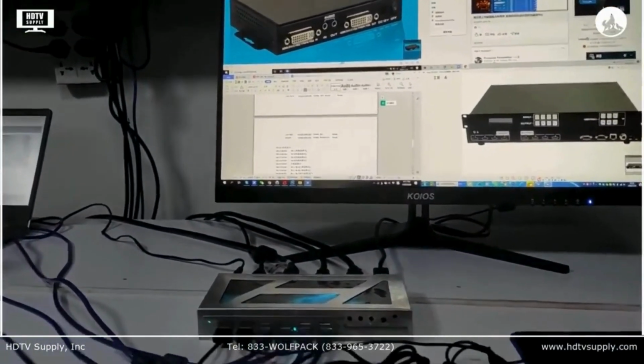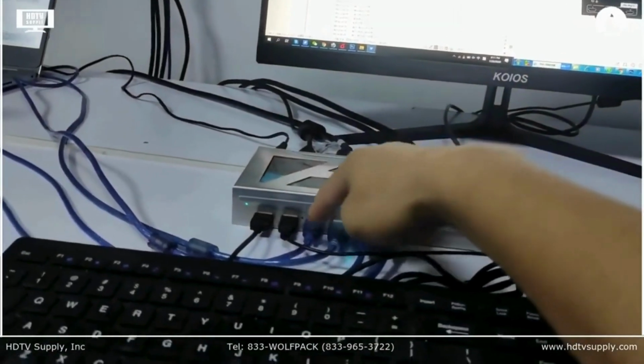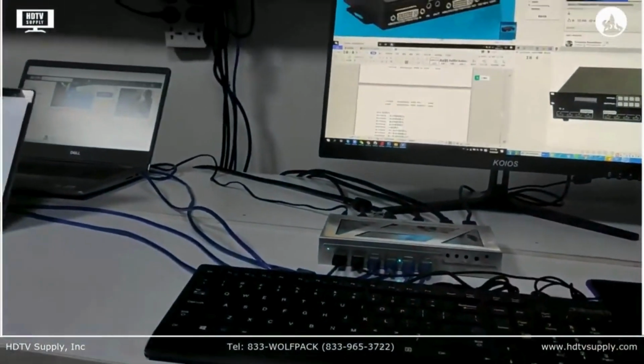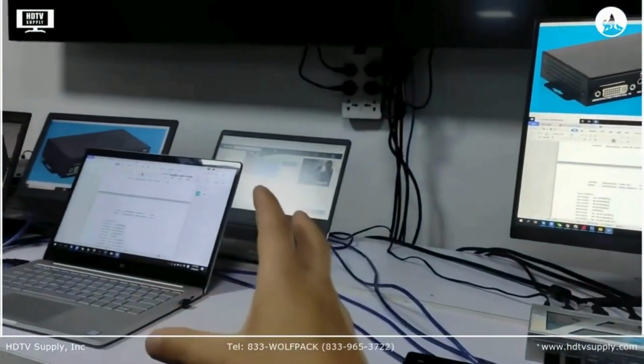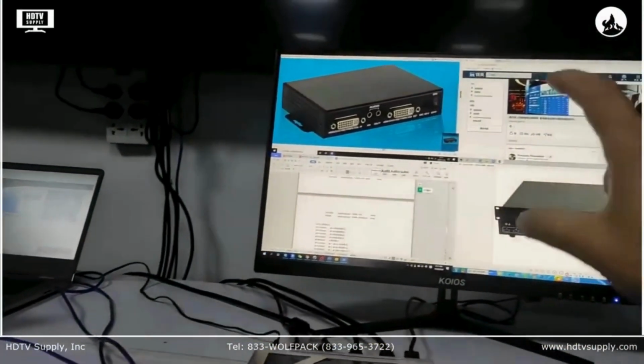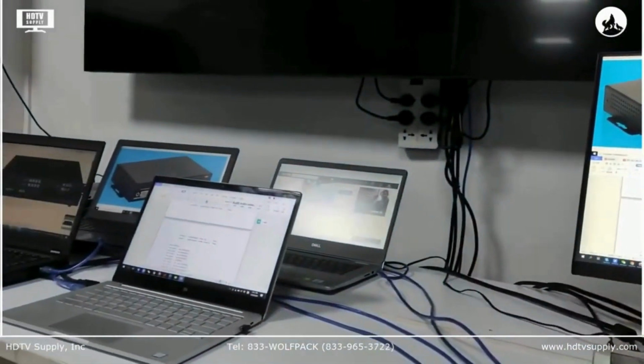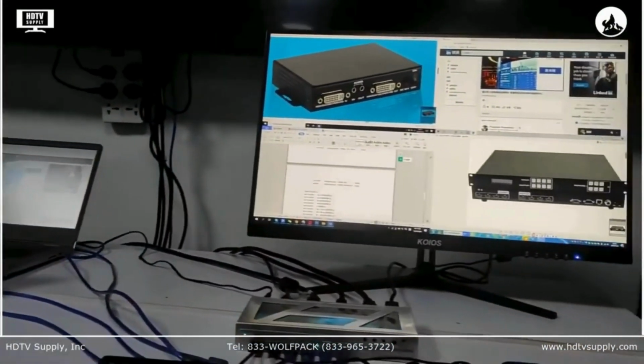So basically this is our 4x1 HDMI multiviewer with the KVM function, with 1 keyboard and mouse to manage all 4 laptops without touching them, and using only 1 monitor to control all 4 PCs. Okay, thank you.